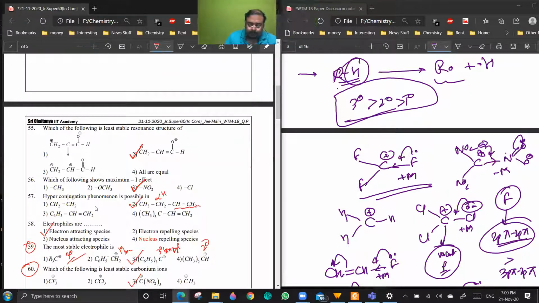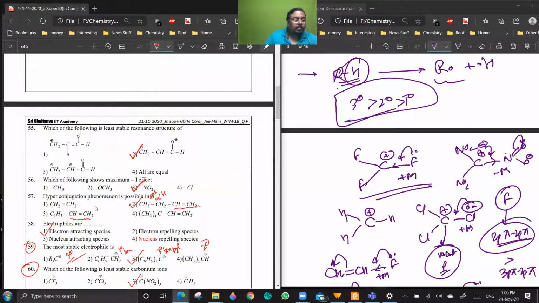The answer is 2. In the other cases, there is no sp3 alpha hydrogen to a conjugated system. Are you getting the point? Okay. Now, 55.